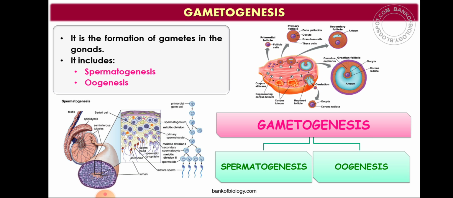Spermatogenesis is the formation of sperms inside the seminiferous tubule. So first step is spermatogonia, which is diploid, will undergo mitotic division. It will give rise to primary spermatocytes, which is diploid, and this primary spermatocytes will undergo meiosis 1 to form secondary spermatocytes, which is haploid.